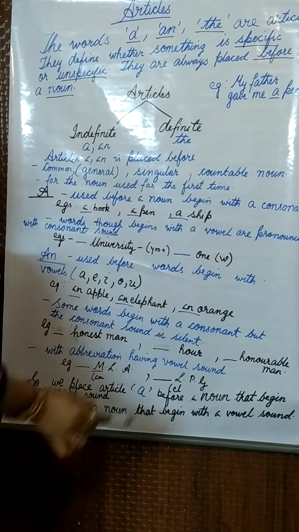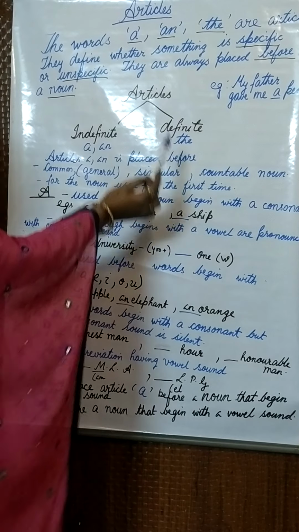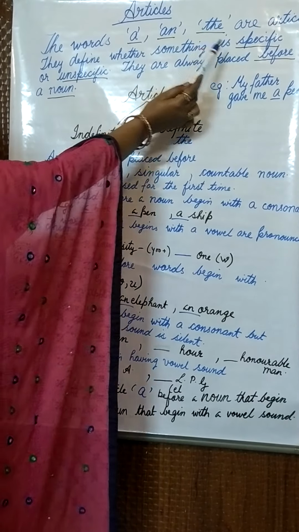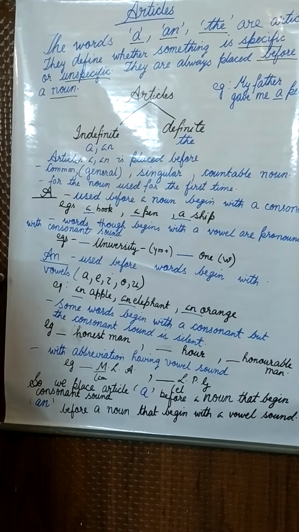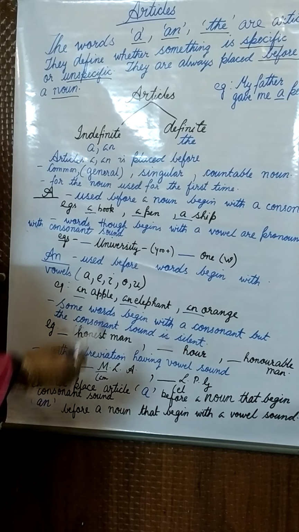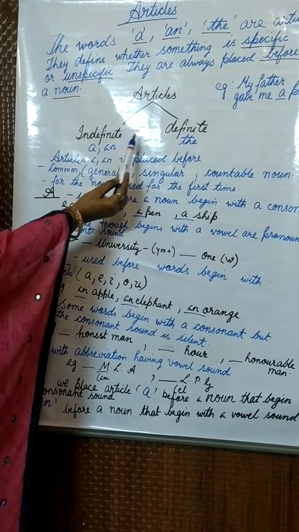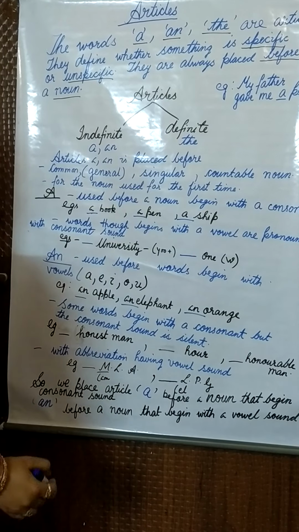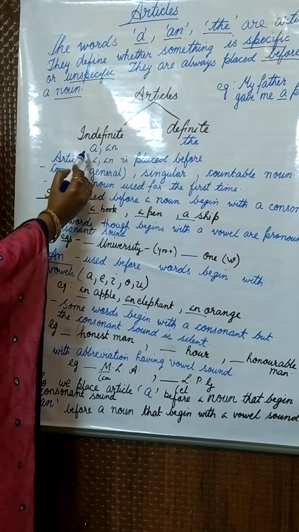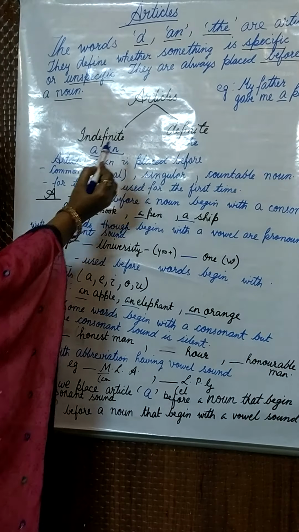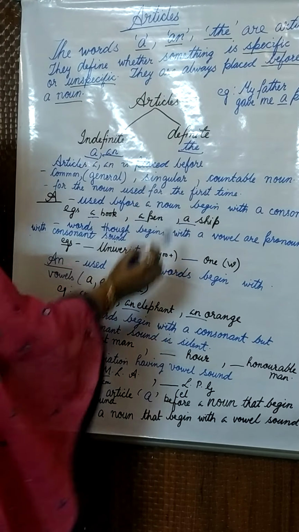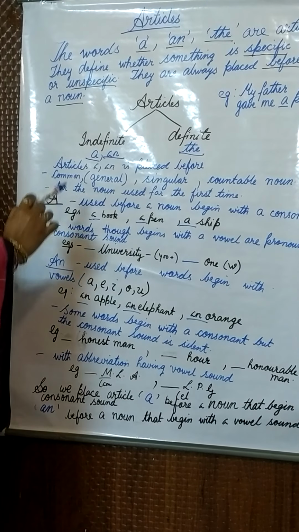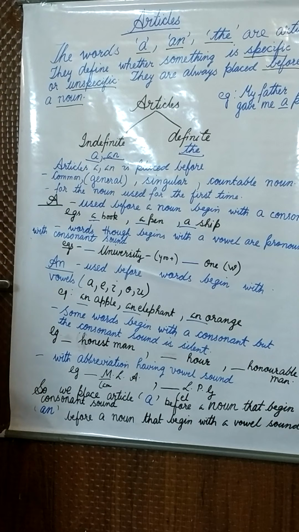In the examples which we will see, you will see articles a and the are always placed before a noun. Articles are basically of two types: indefinite article and definite article. The indefinite articles are a and an, and the definite article is the. Now let us see about the indefinite article.